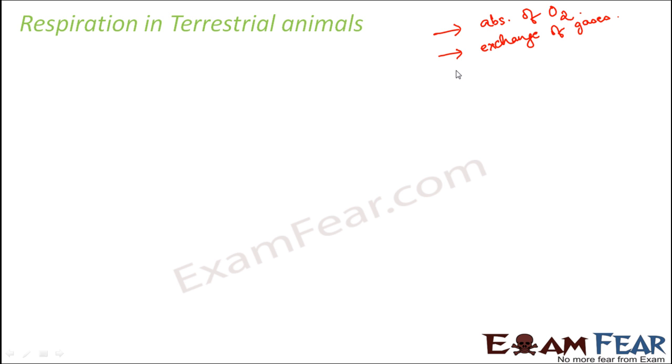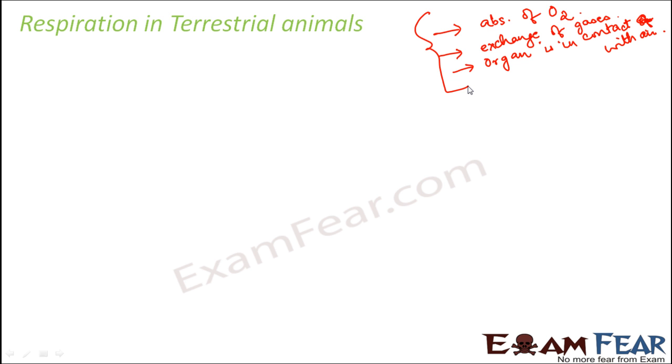Now, since terrestrial animals take oxygen from the air present in their surroundings, it is important that this specialized organ is in contact with the air of the surroundings. Why do we need that? Because if that organ is going to exchange gases with the air, it is basically going to take oxygen from the air, so somehow it needs to be in contact with air.